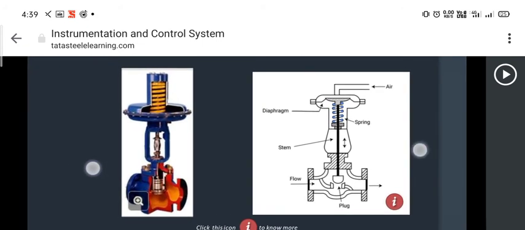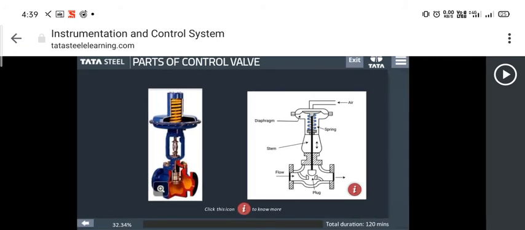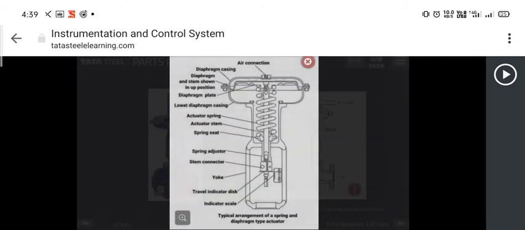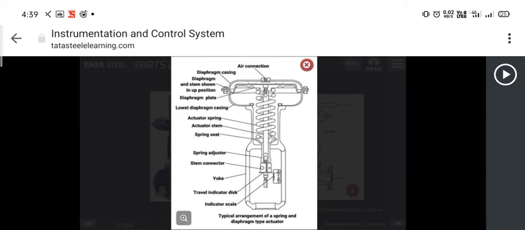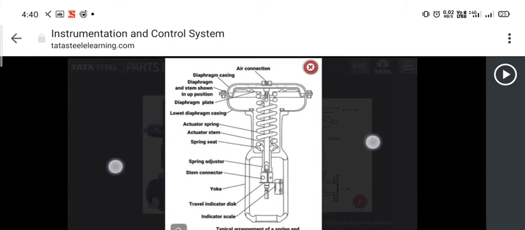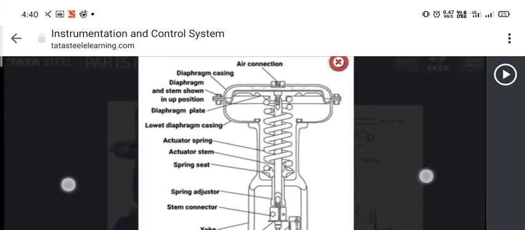A control valve is made up of different elements. Click to know more. A control valve looks like this. And these are the major parts of it.